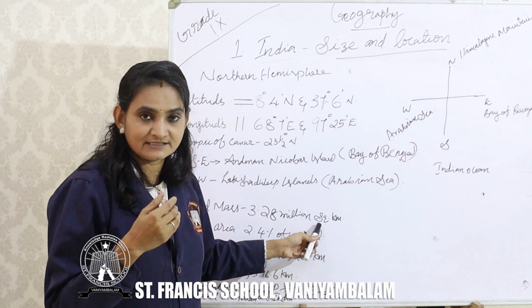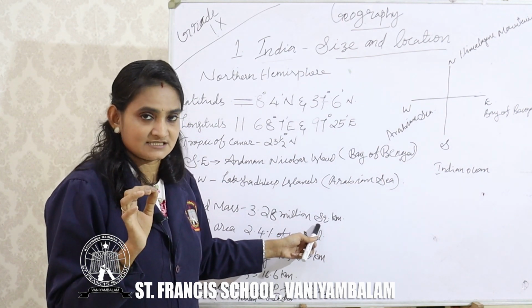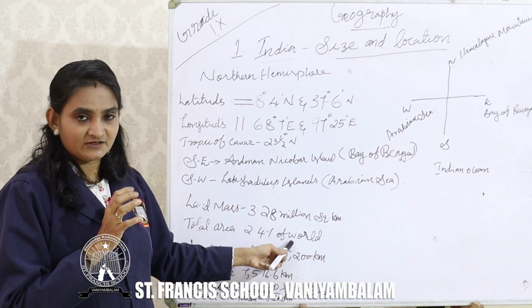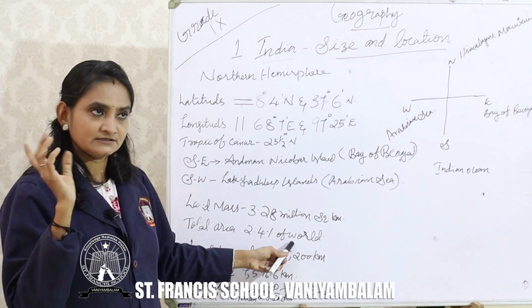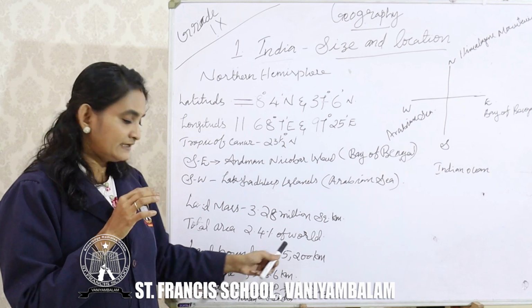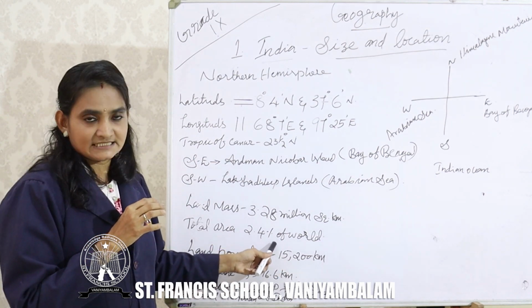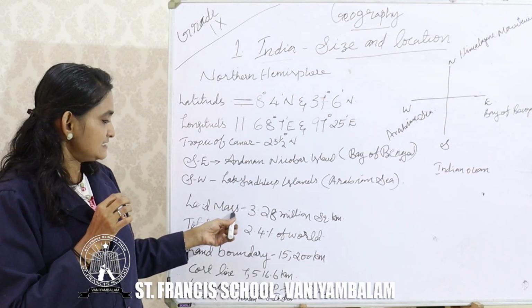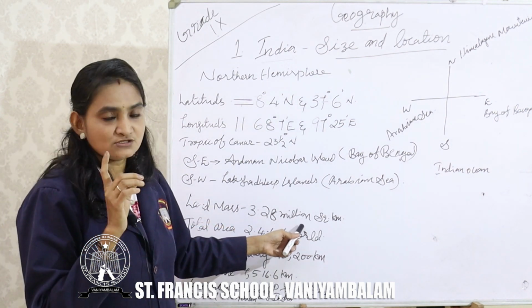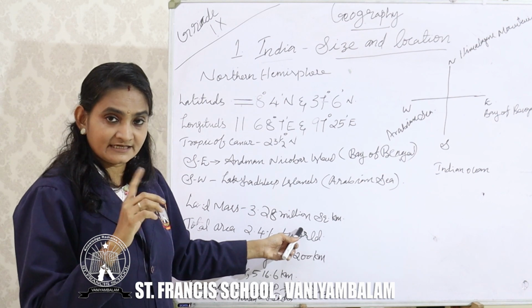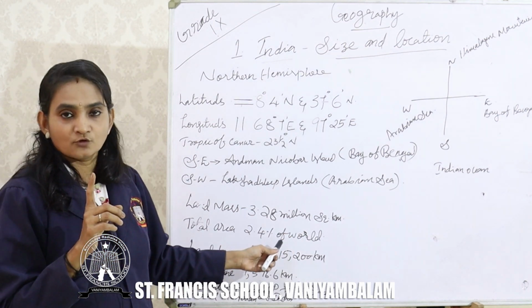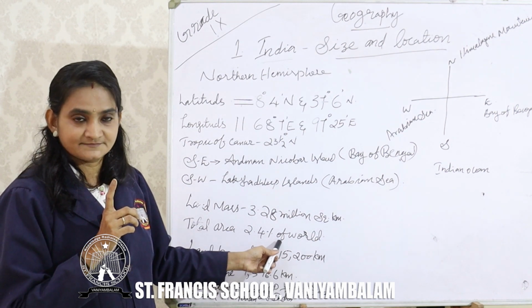Okay, while you are reading your textbook, underline all these things. Then, while we are considering the area of India among the world, it is 2.4% of the world. Okay, the total land mass is 3.28 million square kilometer. While we are comparing to the world, the percentage is 2.4.